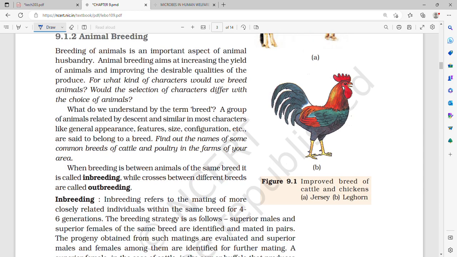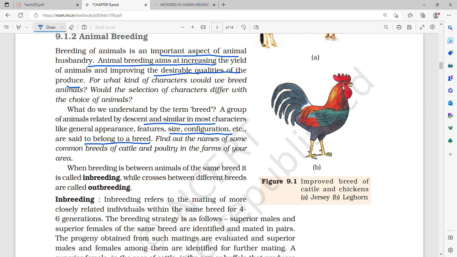Then comes animal breeding. Breeding of animals is an important aspect of animal husbandry. Why? Because animal breeding aims at increasing the yield of animals and improving the desirable qualities of the produce. How do we do that? Firstly, what is the meaning of breed? A group of animals related by descent and similar in most characters like general appearance, feature, size, configuration are said to belong to a breed.